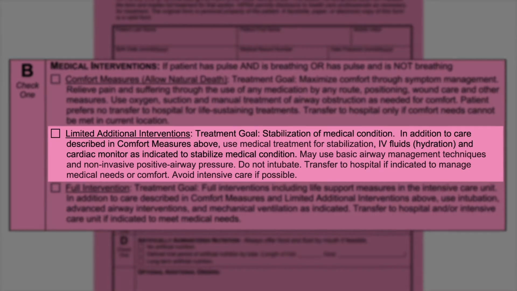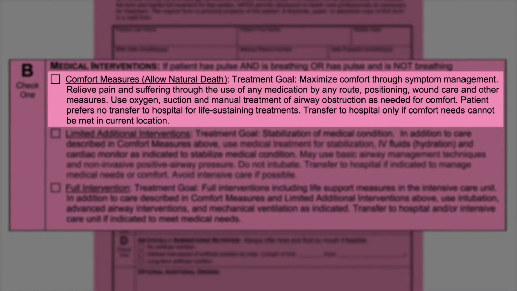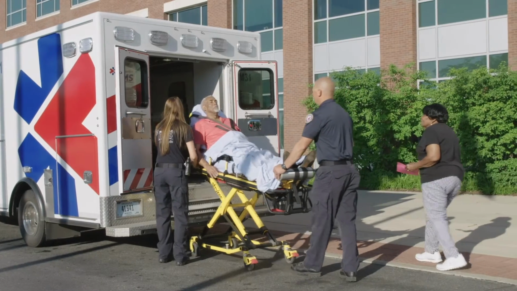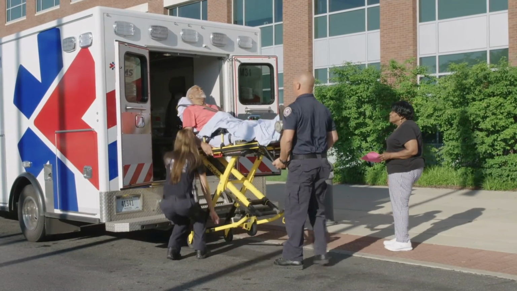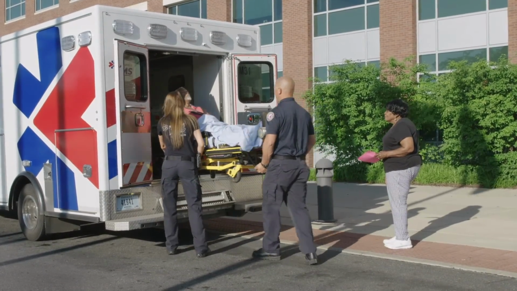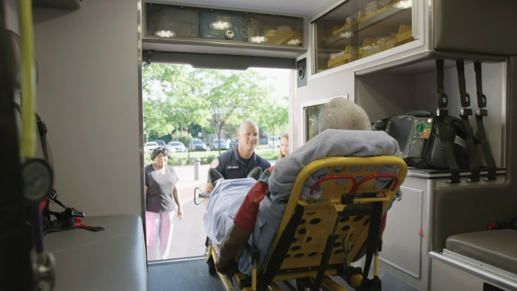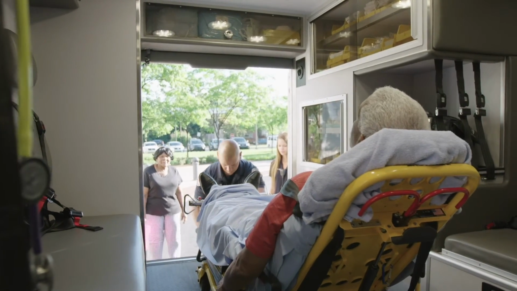The third option is for comfort care. The goal of comfort care is to focus on the management of symptoms, such as pain or shortness of breath, but to generally avoid hospitals and IV treatments. People who choose this option will be transferred to the hospital only if symptoms cannot be managed at home or in the nursing facility. For example, if you fell and broke a hip, you would go to the hospital to get it fixed. The hospital may not be the best place for someone in the final stages of life.